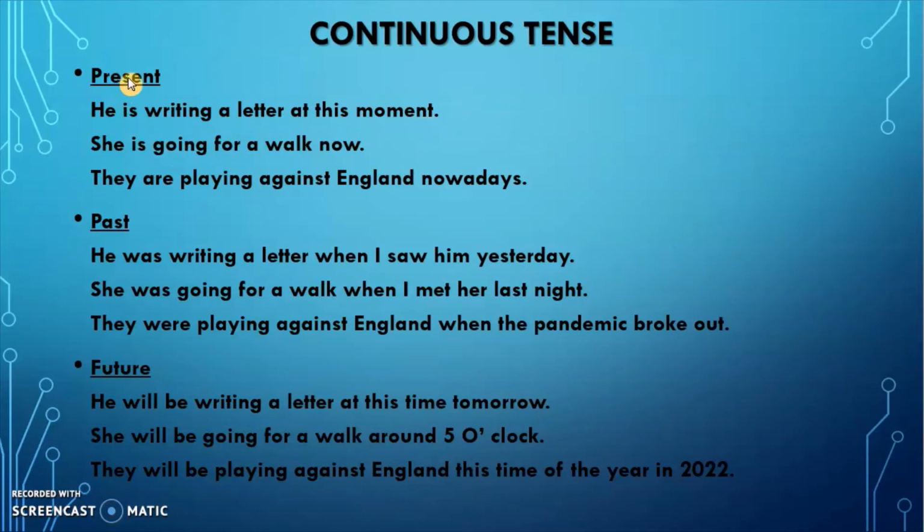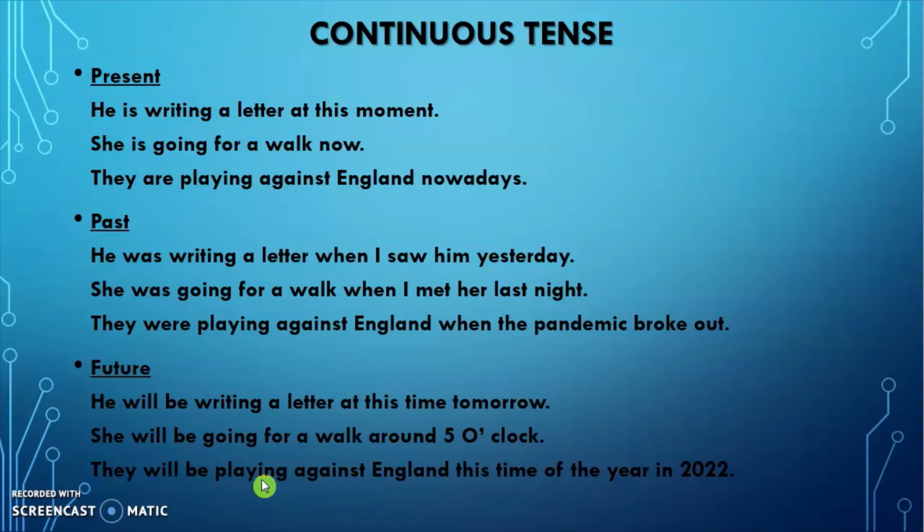I'll repeat the structure again. For present continuous is, am, are plus ing. For past continuous it's was, were, ing. For future it is will, shall, be, ing. So be is a must. So you can't will writing. Will be writing, shall be going, will be playing. So this is how you make it.